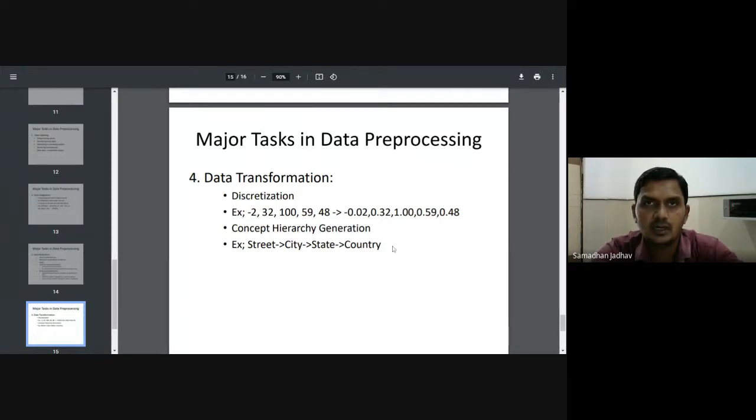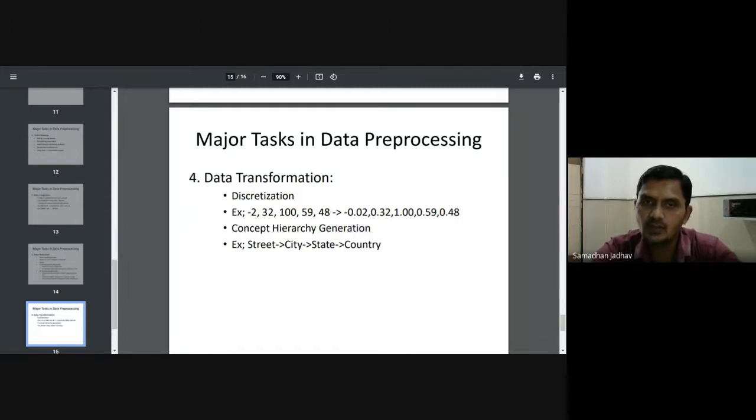Suppose there is a database in which the address column has the information or values in the form of street and city. Some may be using state, or some may be using country. So we can switch between these values, like street to city, city to state, state to country, or we can also come back from country to state, state to city, city to street. So this is transformation.